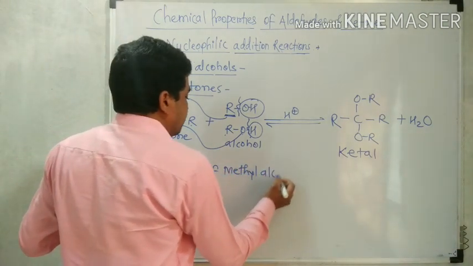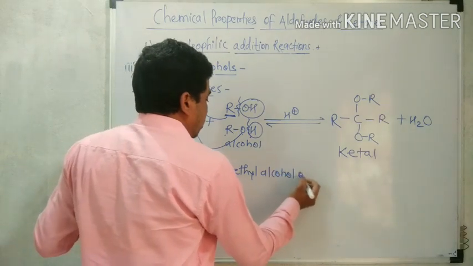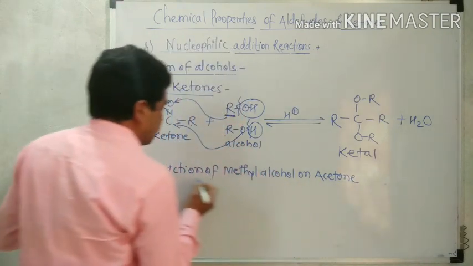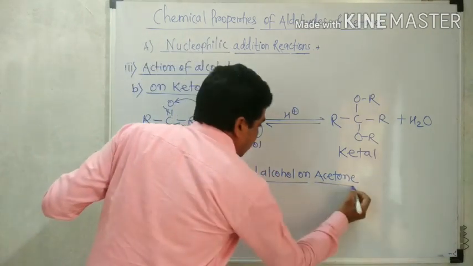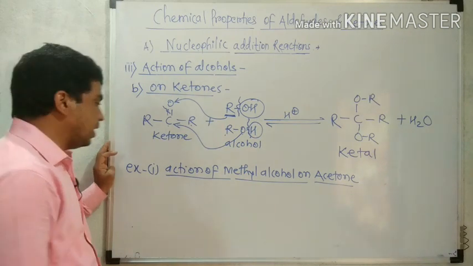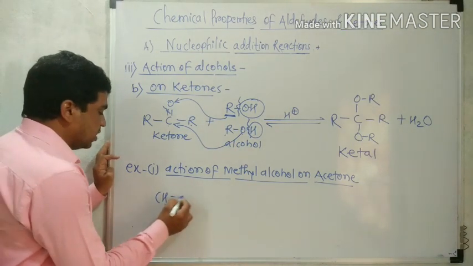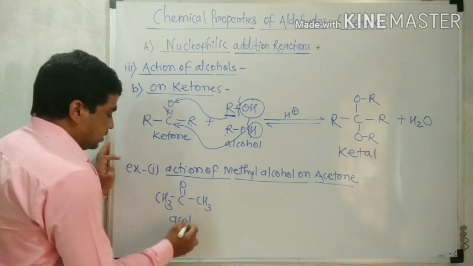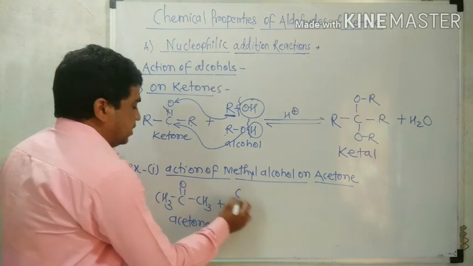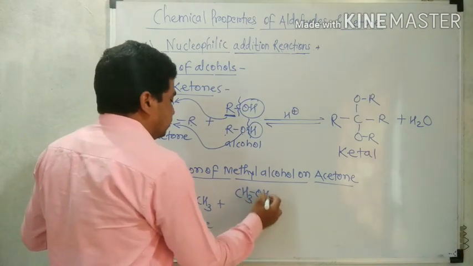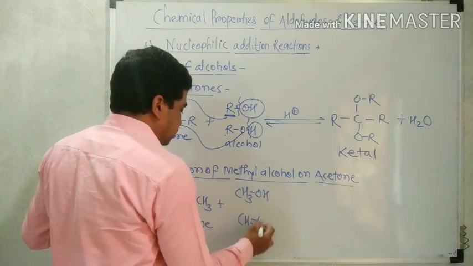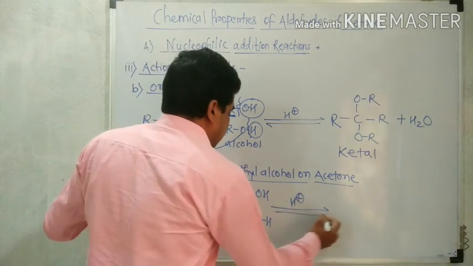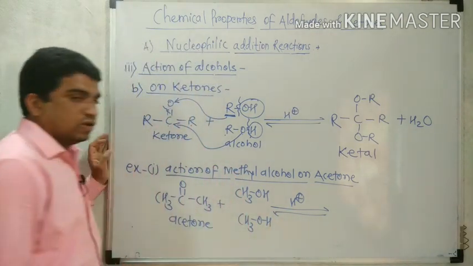Action of methyl alcohol on acetone. Action of which alcohol? Methyl. On which ketone? Acetone. Acetone has the formula CH3COCH3. It reacts with 2 molecules of methyl alcohol in presence of H plus. The reaction will be reversible after formation of product.